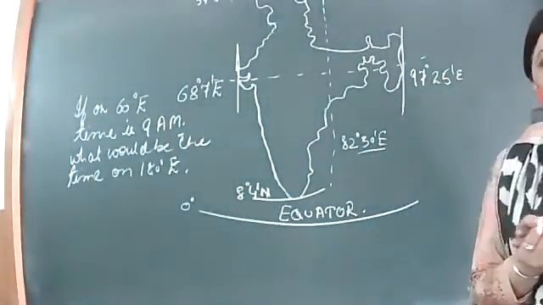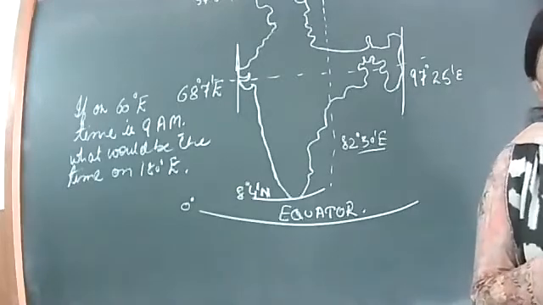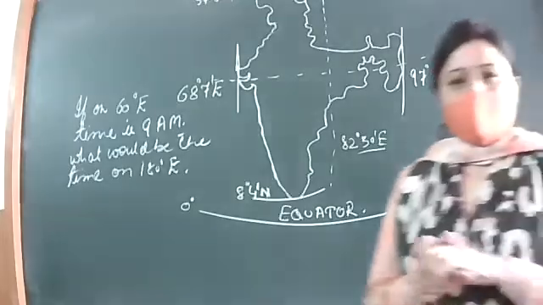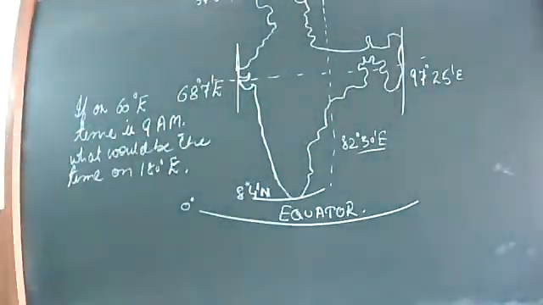If on 60 degree east timing is 9 a.m., what would be the time on 180 degree east? You just have 2 to 3 minutes. Quiet, please. Solve it properly.